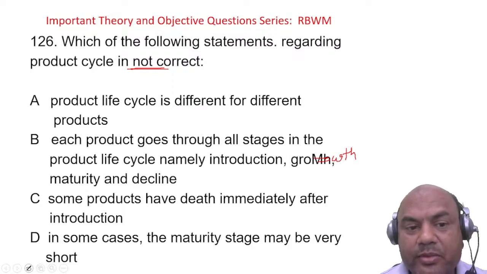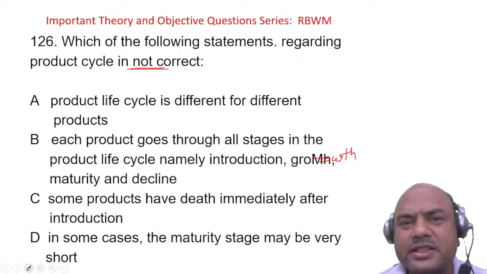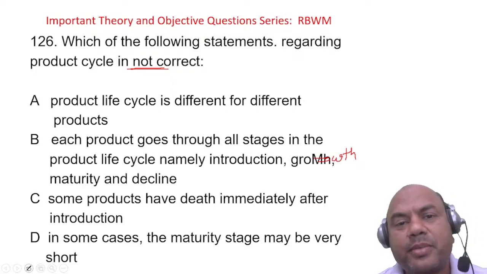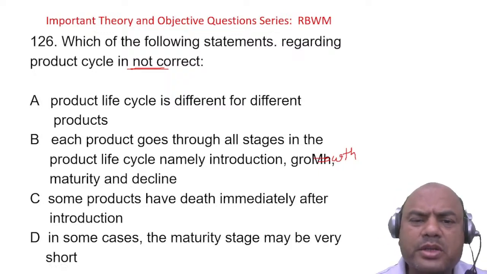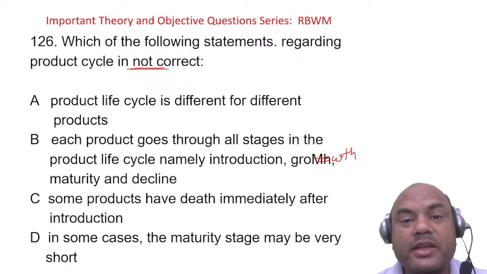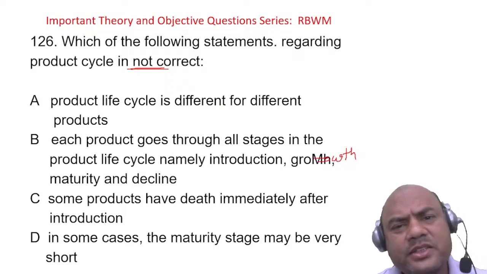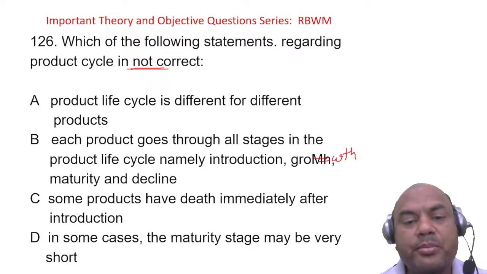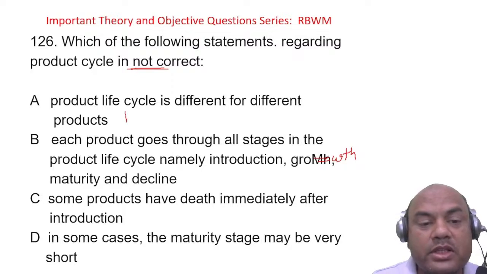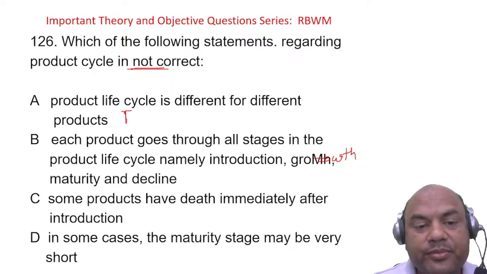Let's look at them one by one. Product life cycle is different for each and every product. Obviously, it is different. In this present era of startups, the product life cycle is totally different. Products move very fast, whereas the PLC for earlier products like FMCG, Hindustan Lever products, is slow. So the PLC is different for each and every product, that is true. I'll write it here, true. I want the false answer.